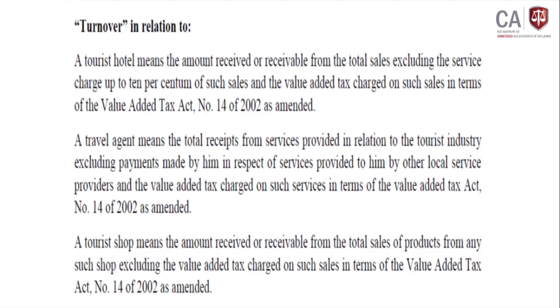The legislation properly mentions how we decide the turnover which is liable for hotel, for travel agent, and for tourist shop. Every place, some items we can exclude. In every place, if VAT is relevant, VAT should be excluded. So you have to remember how we decide the turnover.